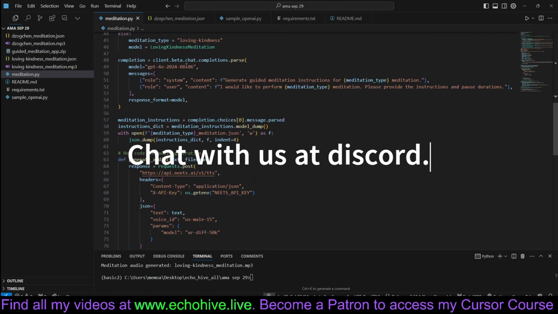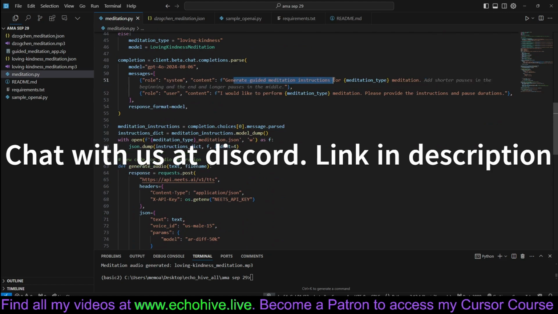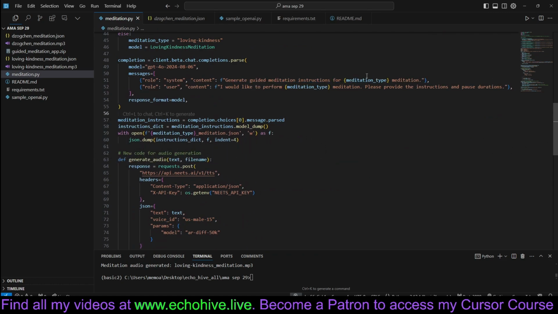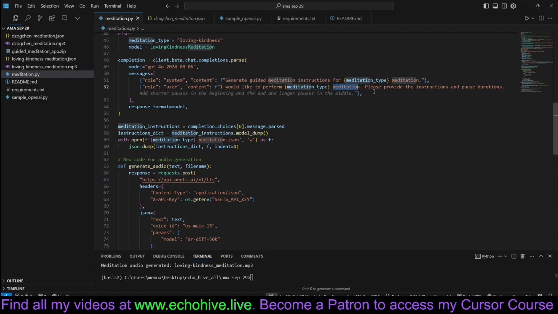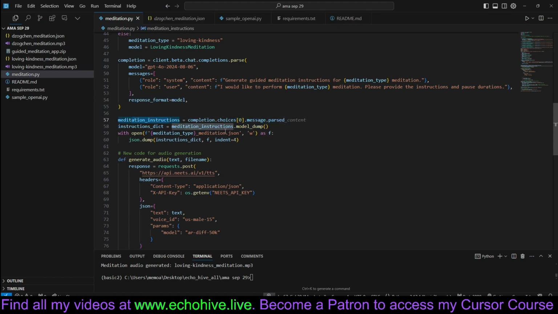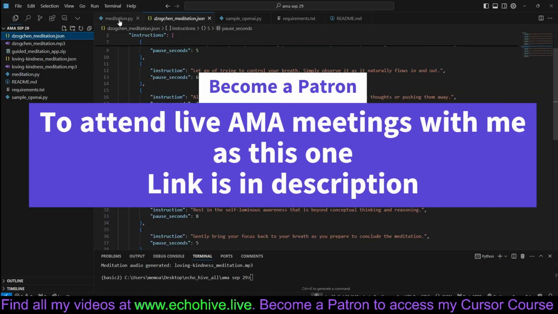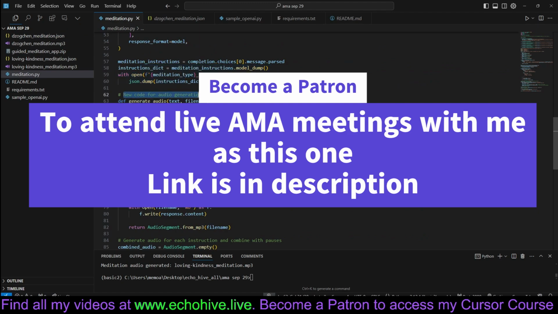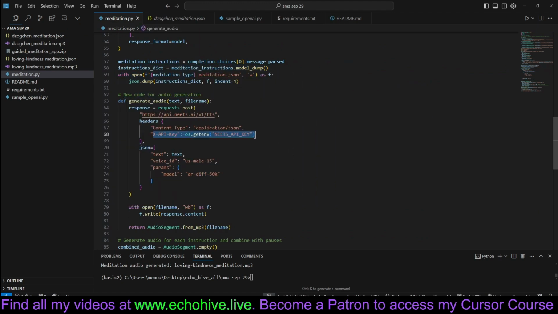Then we have a system message for the model: generate guided meditation for this meditation type. Now we create a user message that says, "I would like to perform this type of meditation. Please provide instructions and pause durations." And we pass that particular model as a response format. Then we get the response as meditation instructions, convert it to JSON, and save it to a JSON file like we have done. And then for audio generation, we get our API key from our environment variables.